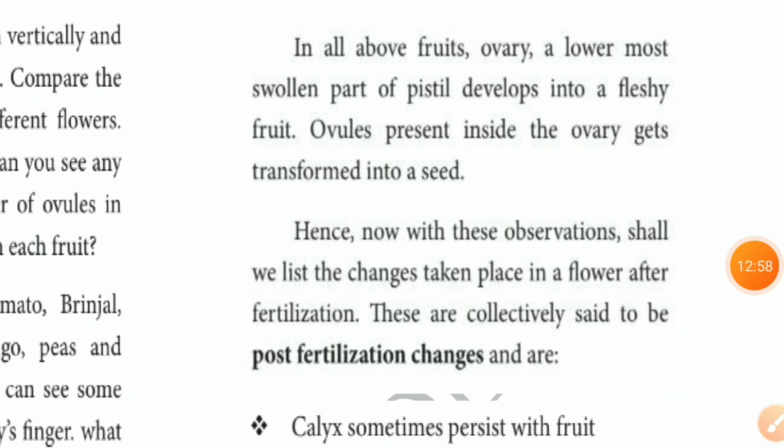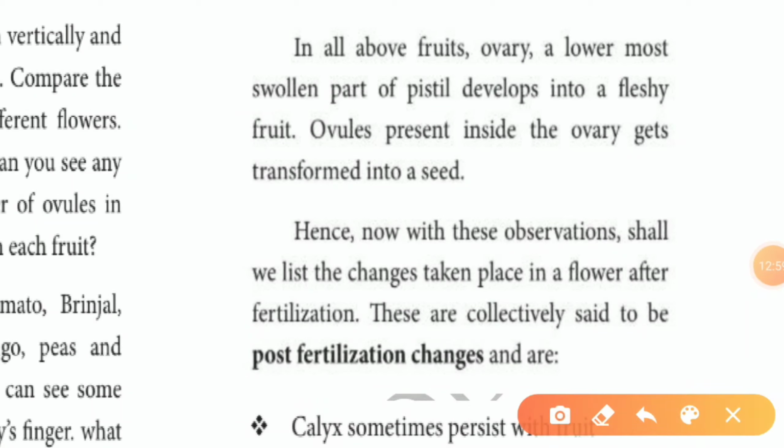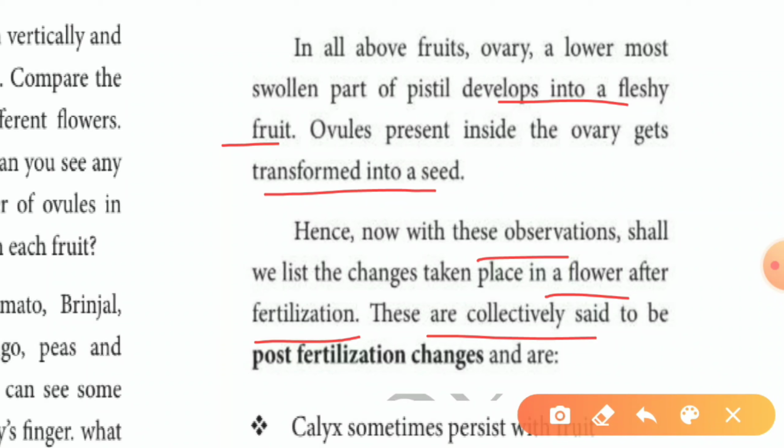In all the above fruits, the ovary, the lowermost swollen part of the pistil, develops into a fleshy fruit. Ovules present inside the ovary get transformed into seeds. Hence, with these observations, shall we list the changes that take place in a flower after fertilization? These are collectively called post-fertilization changes.